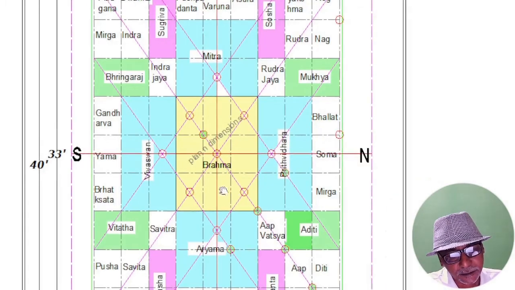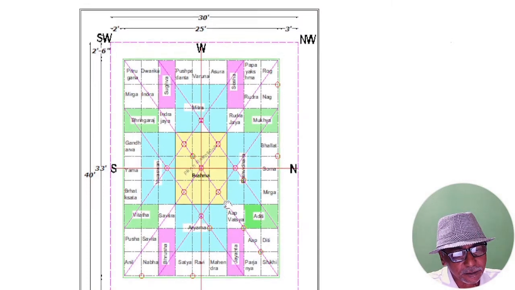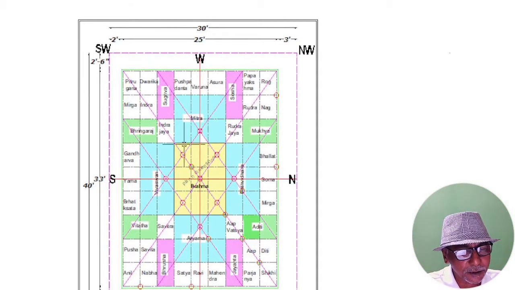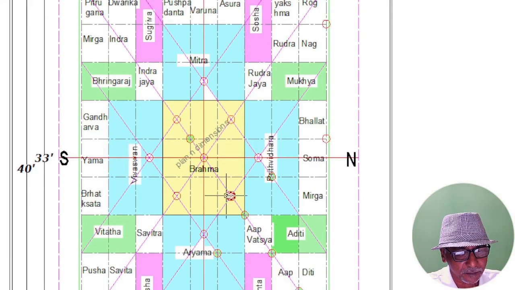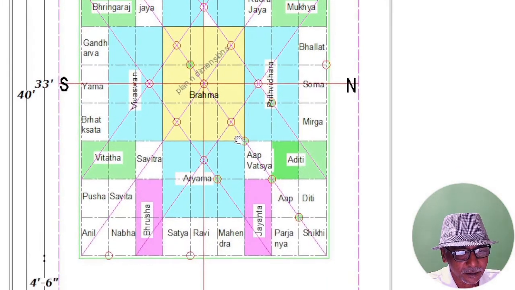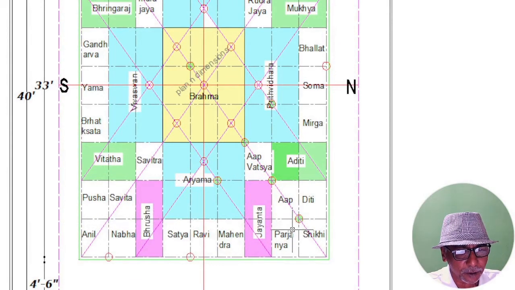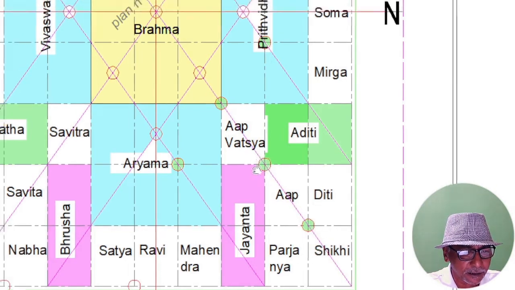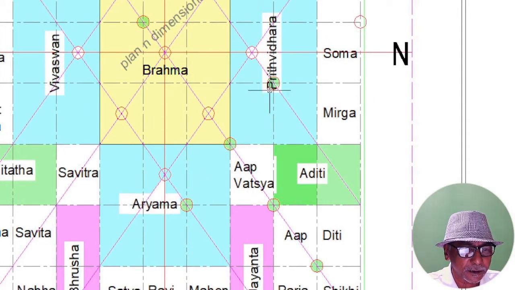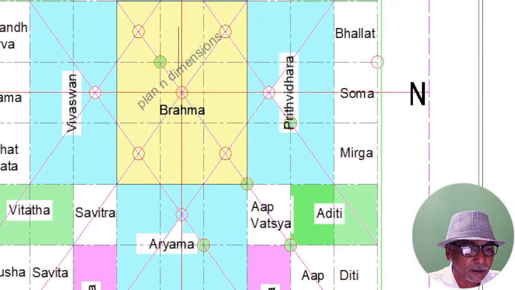Then friends, when Vastu Purusha is lying down, we know that it has the weak points. See, if you observe this hatched portion, this is the head portion, neck, and this is the chest portion, and this is the abdomen portion.